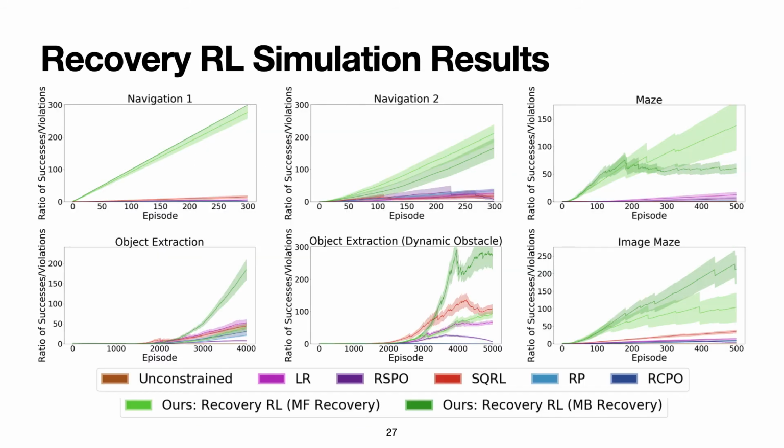We find that model-based Recovery RL, shown in dark green, outperforms all baselines on all tasks. We hypothesize that the model-based recovery agent is able to perform well because recovery can usually be achieved over a short planning horizon. The model-free Recovery RL algorithm, shown in lighter green, also outperforms baselines on the navigation domains and comparably to the best baselines on the object extraction tasks.